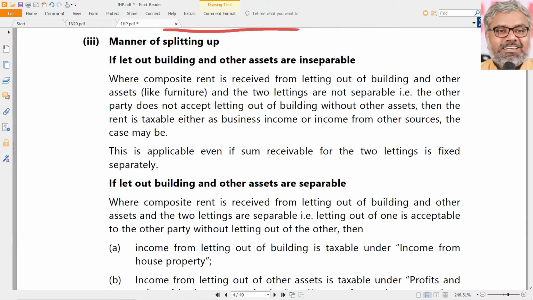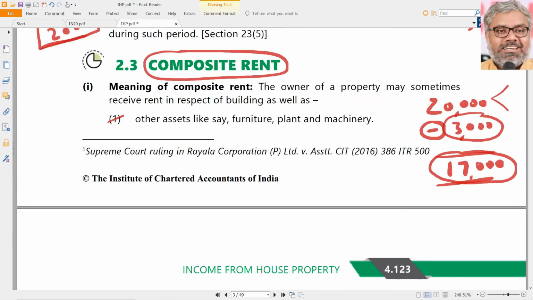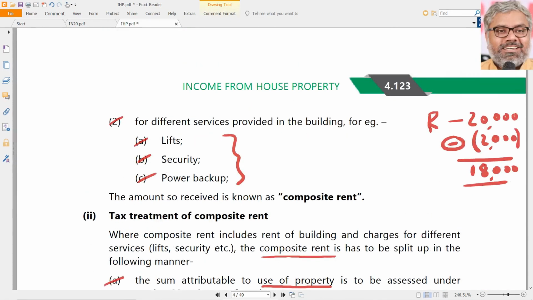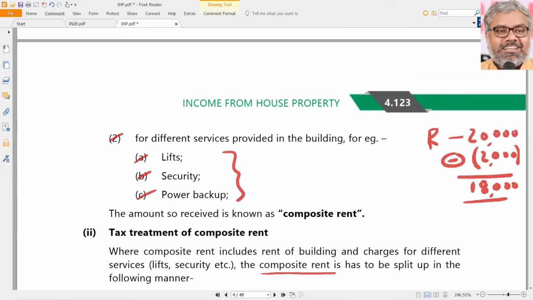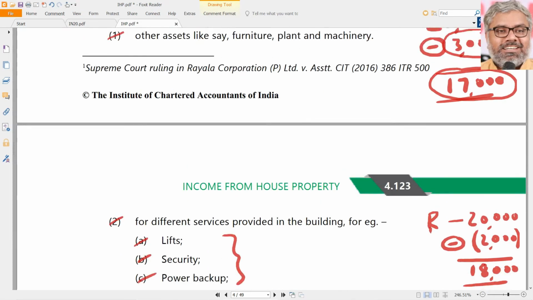And sometimes they are inseparable. If the building and other assets are inseparable completely, then what? We are not talking about these situations. In this case, these are small things. Majorly it is income from house property. A small portion is related to services or furniture. There you cannot say furniture has bigger value than income from house property. No. So in these cases, if they are separable, you consider them as respective heads of income. If they are not separable, you will consider them as income from house property only.